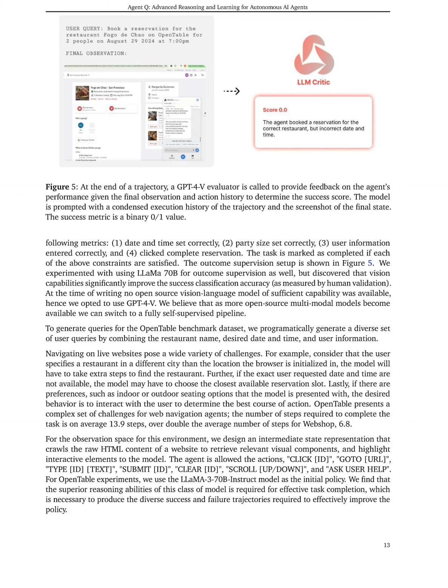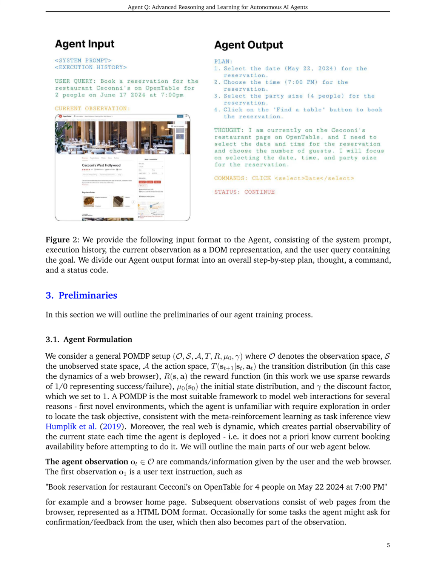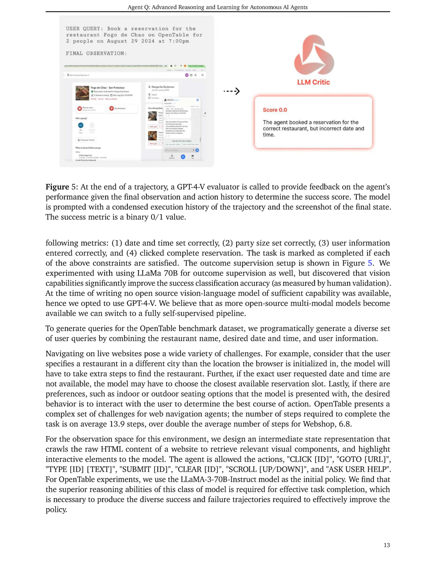Agent Q operates in a web environment by utilizing a structured approach to navigate and complete tasks, such as booking a restaurant reservation on OpenTable. For instance, when tasked with making a reservation, Agent Q first receives a user instruction, like, "Book a table for 4 at Secconi's on May 22, 2024 at 7 p.m." It then generates a sequential plan of actions using its base LLM, which includes reasoning steps to determine the best course of action, such as searching for the restaurant's page, checking availability, and selecting seating options.